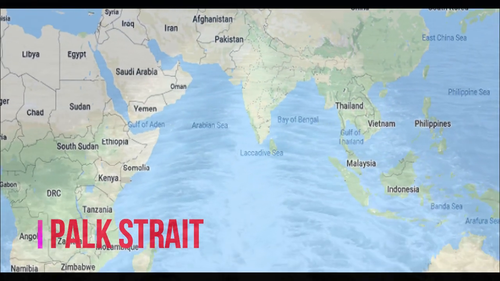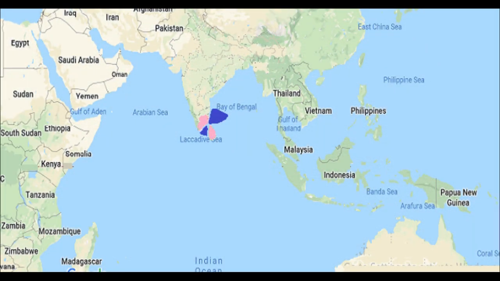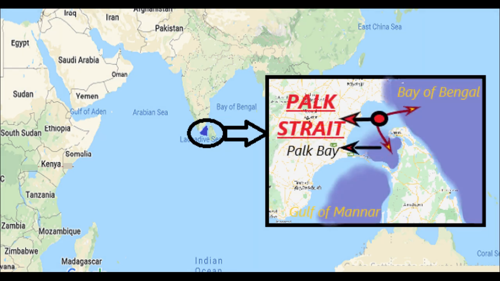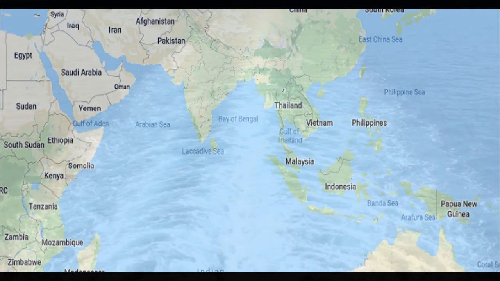Now moving towards the Indian Ocean, here the strait is Palk Strait. It connects the Bay of Bengal to Palk Bay, which finally connects to the Indian Ocean through the Gulf of Mannar, and it separates India from Sri Lanka.